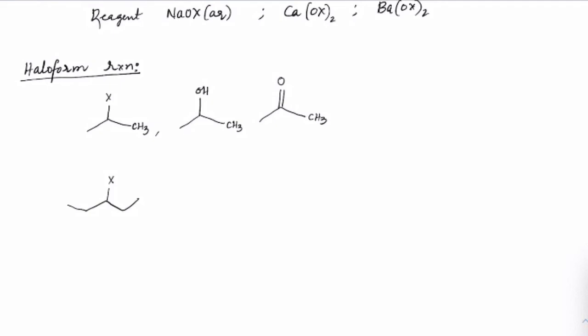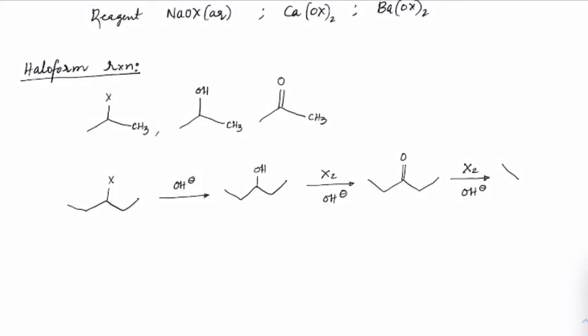First, in the presence of OH minus, we will get the OH, and then in the presence of X2 and OH minus, we will oxidize that to C double bond O. From there, if you treat that with X2 in the presence of OH minus, the final product you will end up with is only C double bond O. Both sides, a sufficient amount of X replaces all the hydrogens.